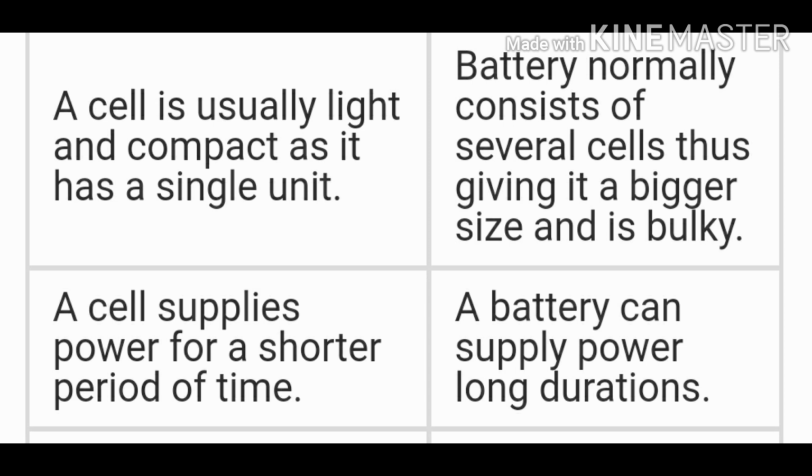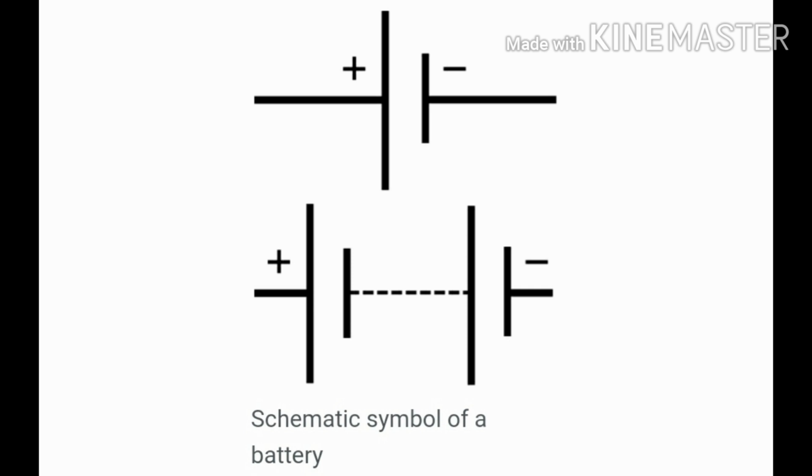A cell is usually light and compact. Batteries normally consist of several cells, so they are a little bulky. A cell supplies power for a shorter period and a battery supplies power for a longer period. So depending upon the requirement of electricity, we use either a cell or a battery.